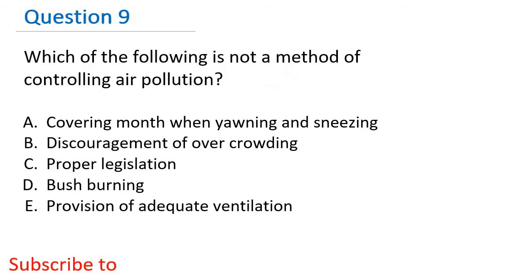Question number 9. Which of the following is not a method of controlling air pollution? A. Covering mouth when yawning and sneezing. B. Discouragement of overcrowding. C. Proper legislation. D. Bush burning. E. Provision of adequate ventilation. The right answer is D. Bush burning is not a method of controlling air pollution. In fact, it can contribute to air pollution.